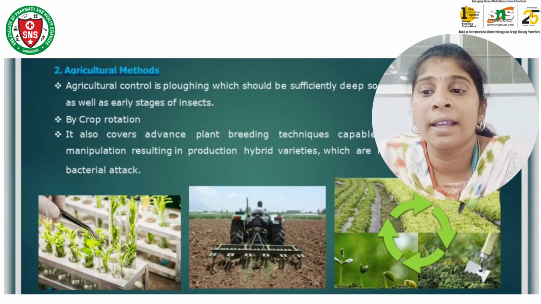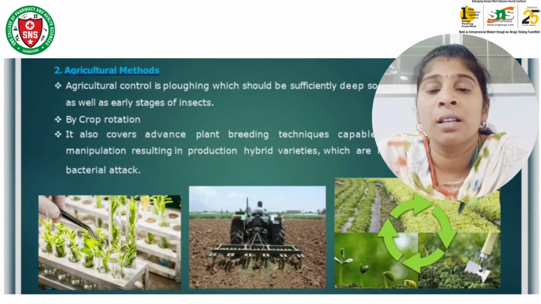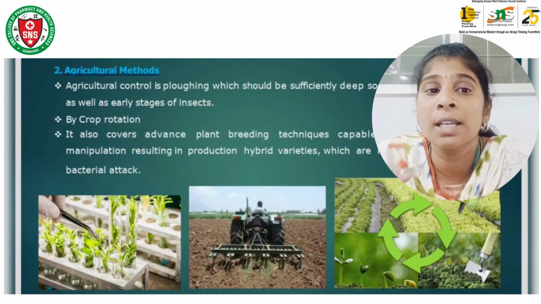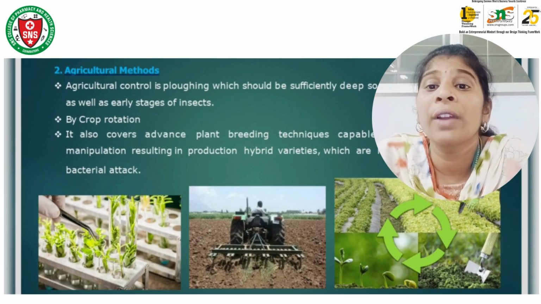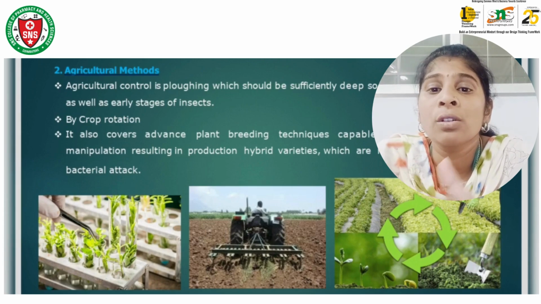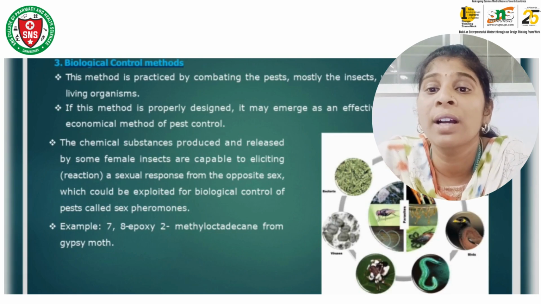And coming to the agriculture method, this is control by plowing the field. Agricultural control is plowing, which should be sufficiently deep so as to eradicate the weeds as well as early stages of insects. The second one is crop rotation. It also covers advanced plant breeding techniques capable of including genetic manipulation, resulting in the production of hybrid varieties which are resistant to fungal and bacterial attack.